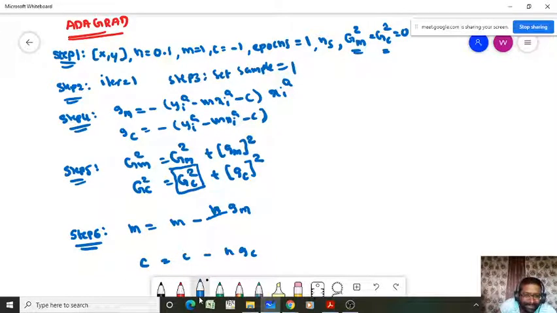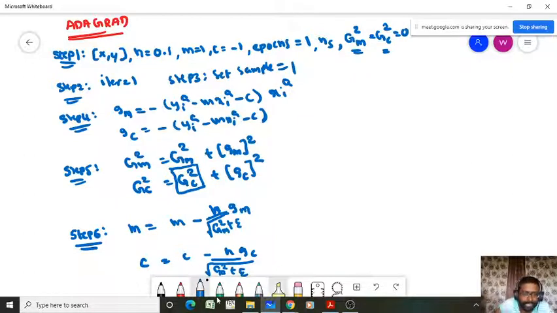So eta divided by square root of GM2, that is the sum of the squares of the gradient, plus epsilon. And here also the same: eta divided by square root of the sum of squares of gradient with respect to the model parameter c plus epsilon. So the learning rate will be adjusted based on the sensitivity.